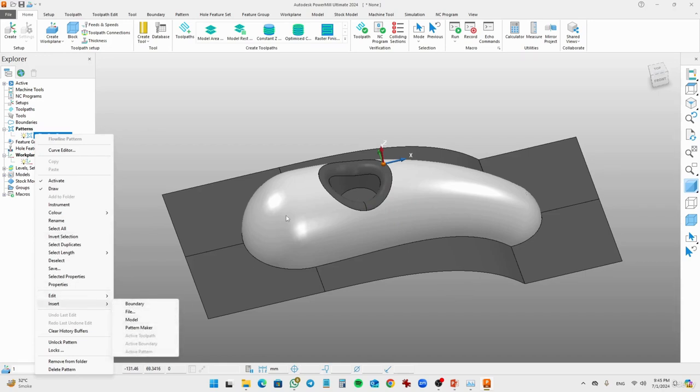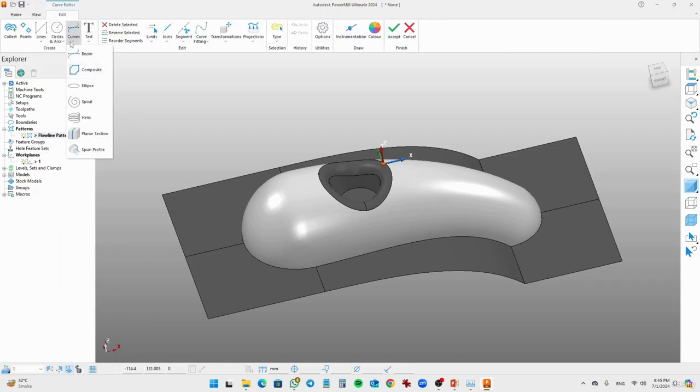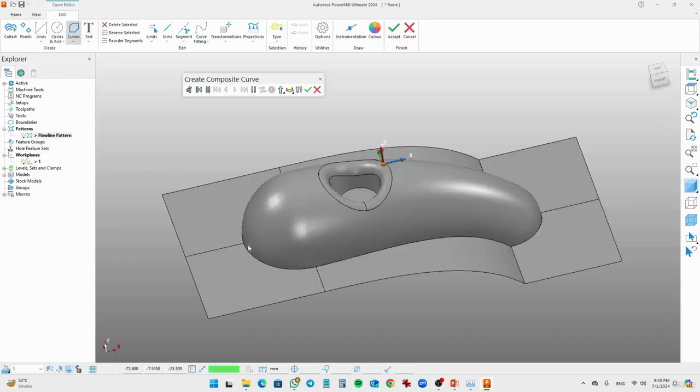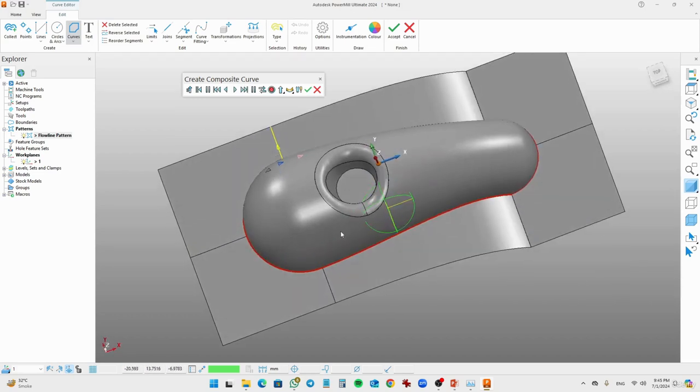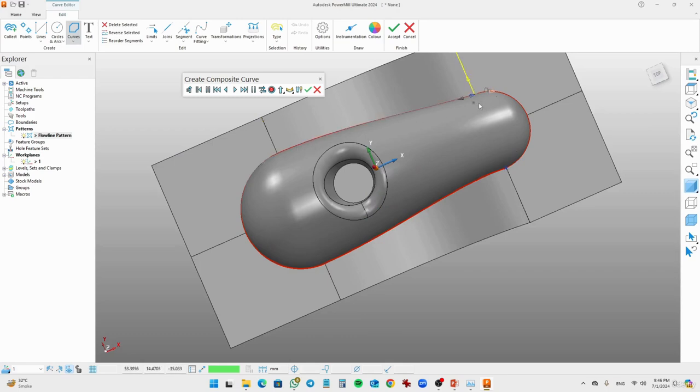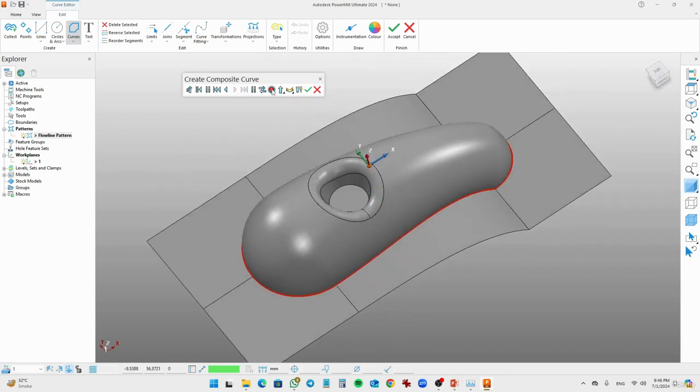So we have selected the model or surface, and it will create a pattern around that surface. Or you can go to the curve editor and select the composite curve to create a pattern. Just click here. So I'm going to create a pattern around the surface. That's it.